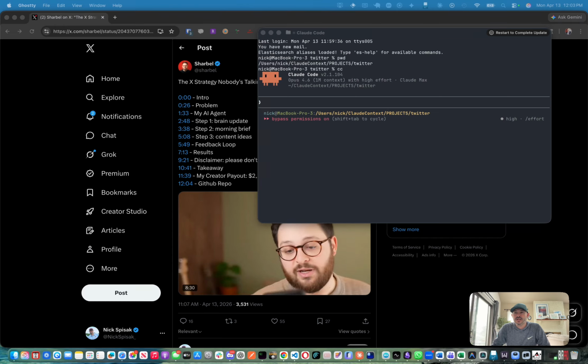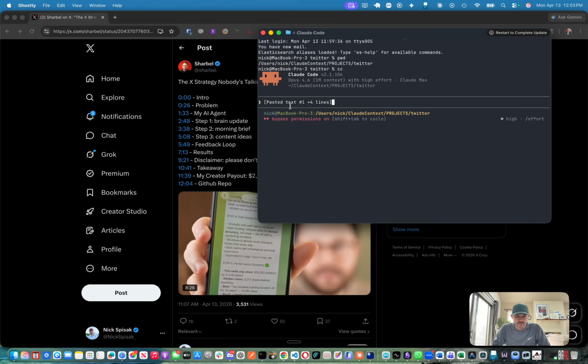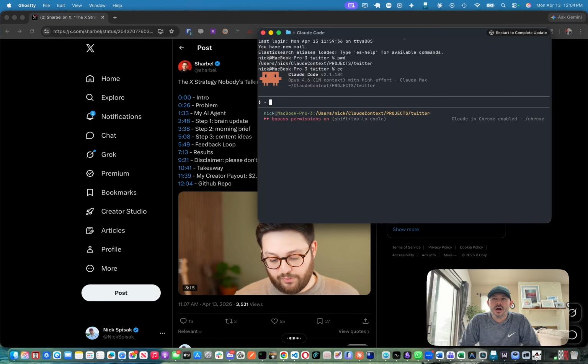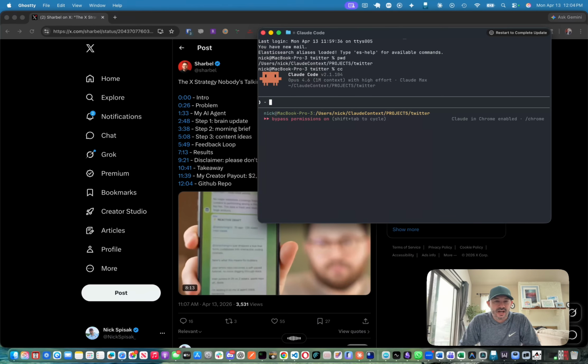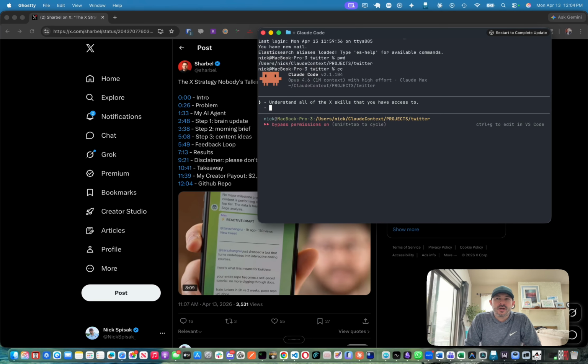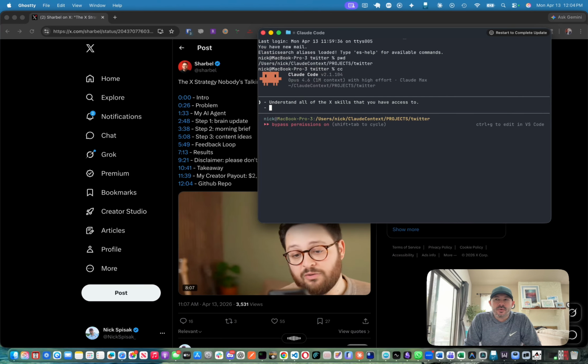So in that, it's going to go ahead and grab its context. So I'll paste in how I generally like to work with these things. The first one's going to be, I want to understand everything that the skill has access to. So I'm going to use WhisperFlow for all of this. Understand all of the X skills that you have access to. The next task is going to be, after you do that, read the following X post.